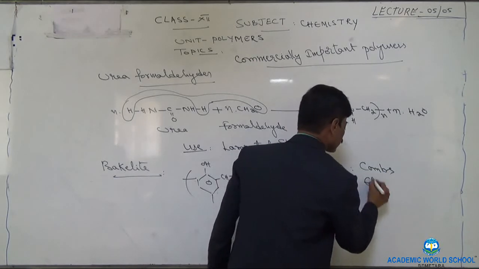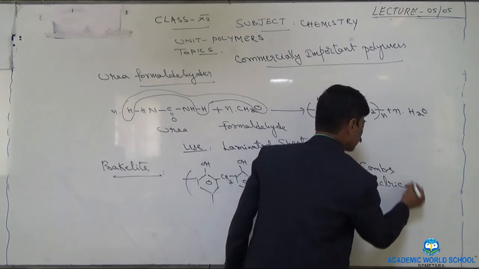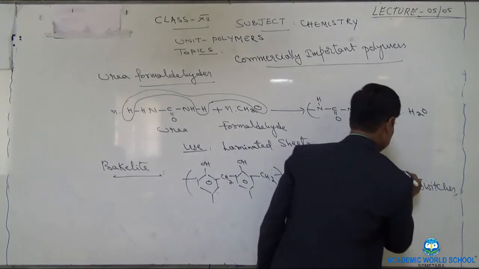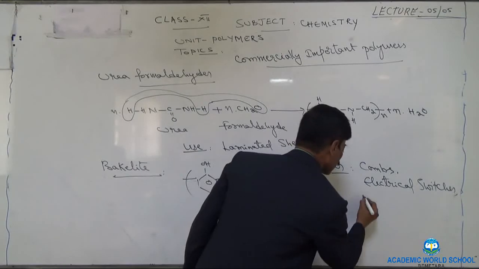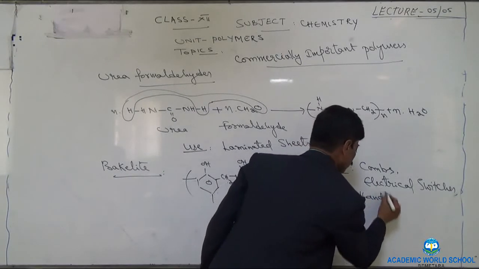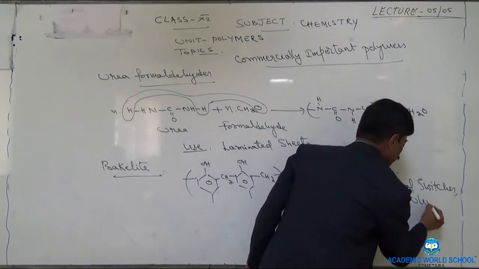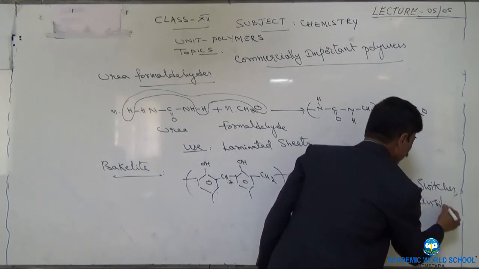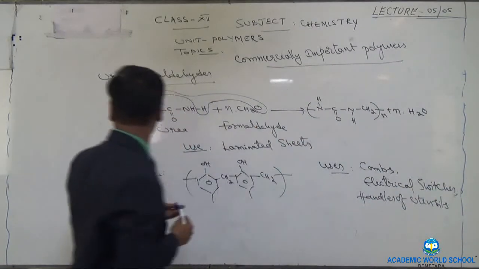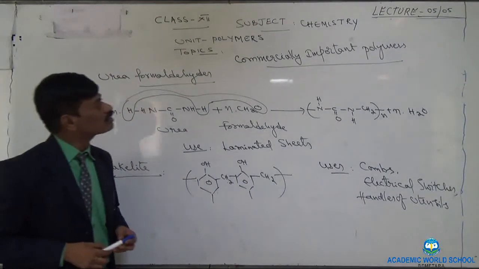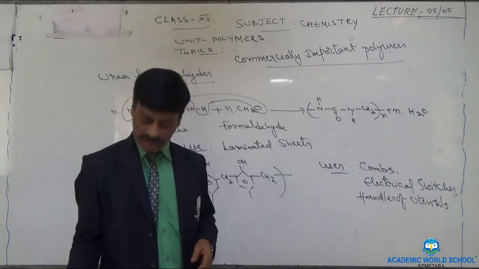Number 2, electrical switches, and is also used in making of handles of utensils. Example, cooker handle. So these are the uses of bakelite. That's about the commercially important polymers.